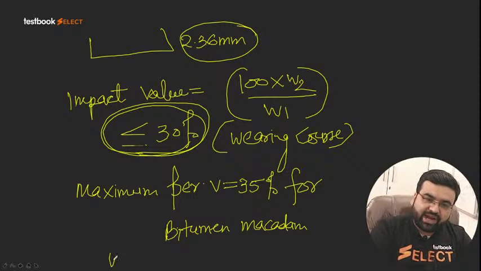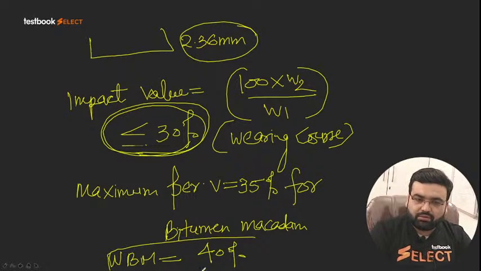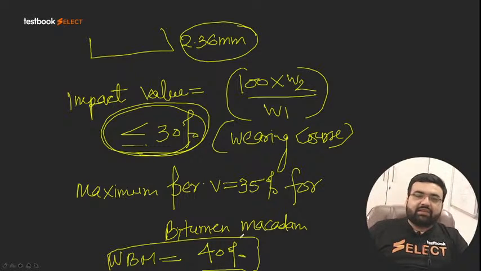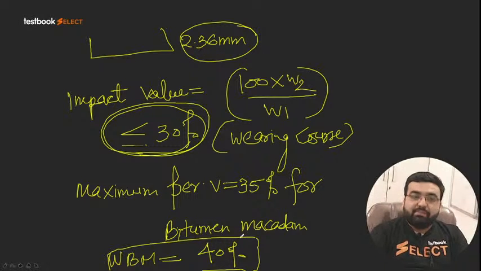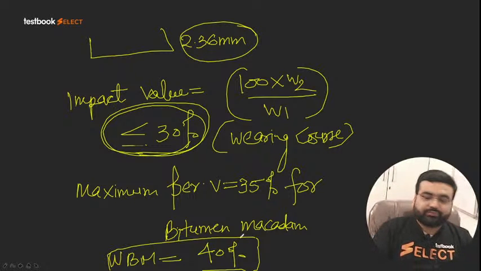And for water-bound macadam, which is considered to be one of the poorest roads, it is nearly 40%. We can extend this value up to 40% for water-bound macadam. So these are the various impact values.